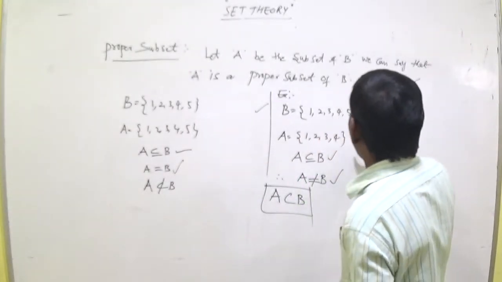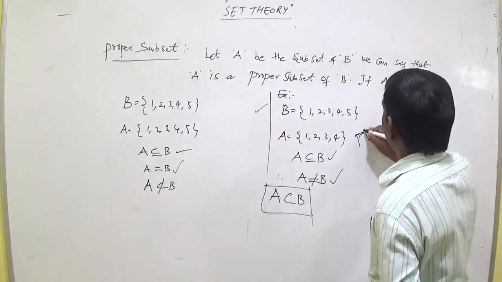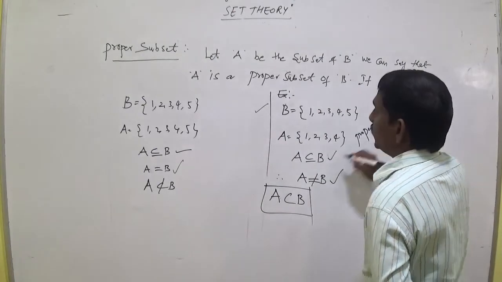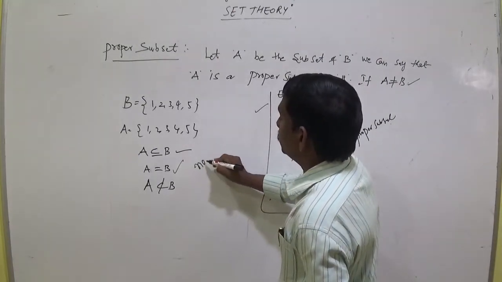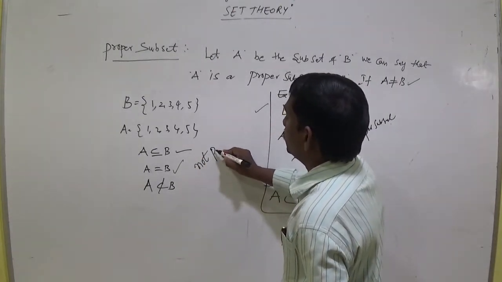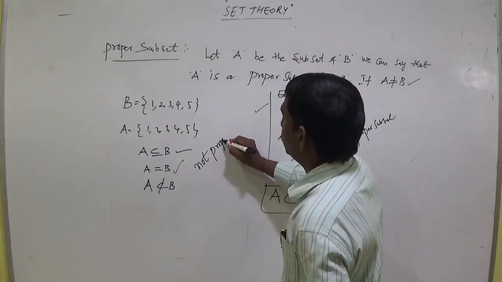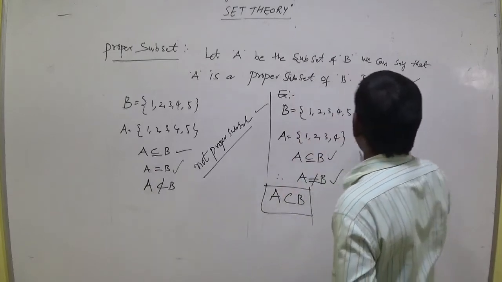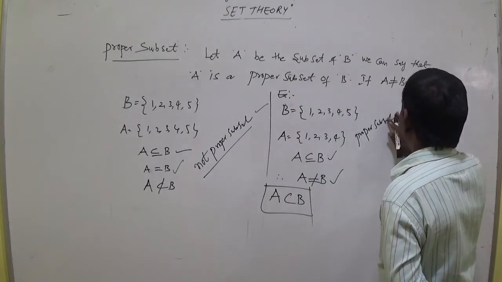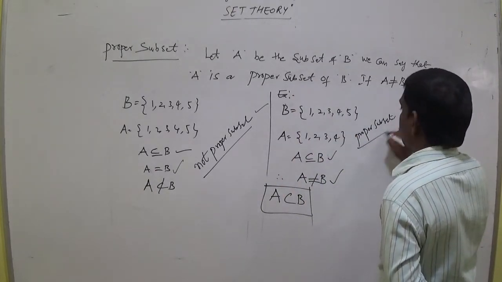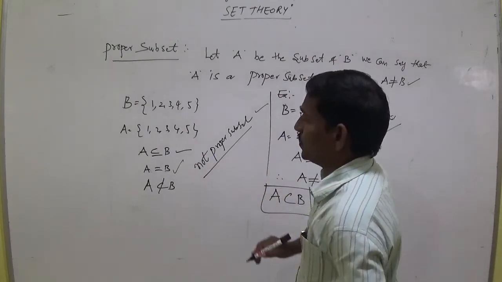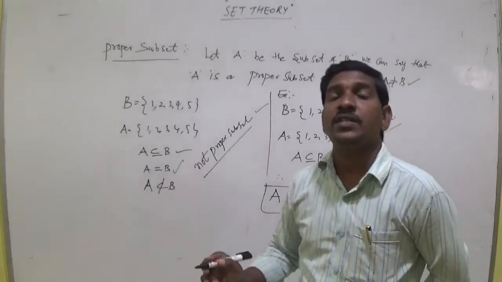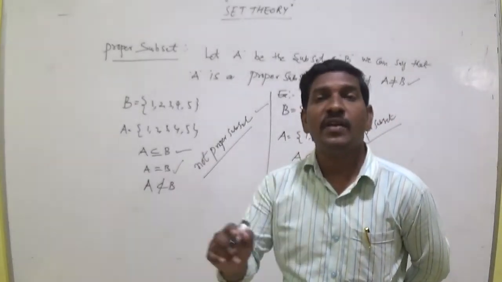So this is a proper subset, and this is not a proper subset. Every set is an improper subset of itself.